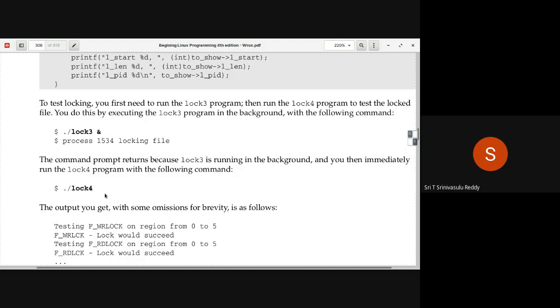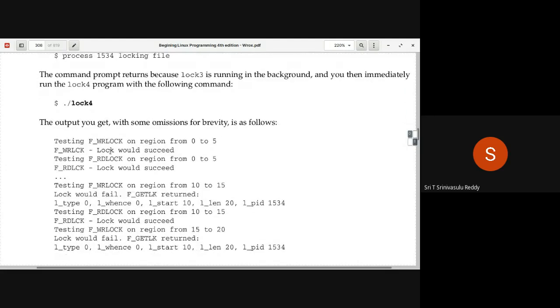When you run this, what is the likely output? You can see here, testing F_WRLCK on region from 0 to 5. This is what we have written in the program. There is a for loop running 20 times: 0 to 5, 5 to 10, 10 to 15, like that. So it is now testing a write lock on the region. F_WRLCK would succeed because for 0 to 5, log3 has not done anything. So log4 can get the corresponding lock. So lock would succeed.